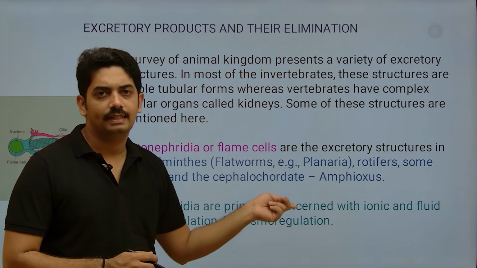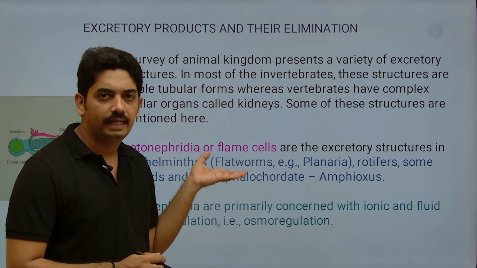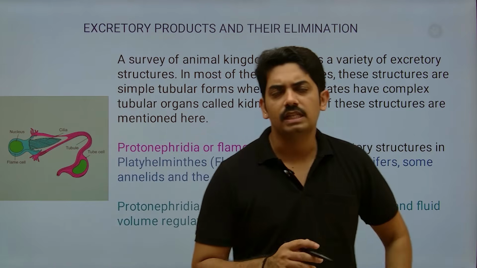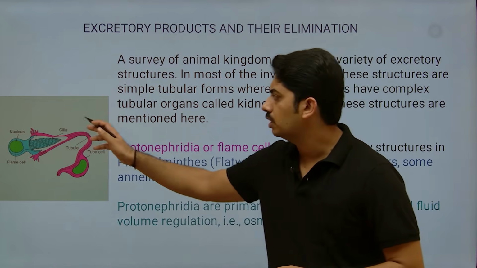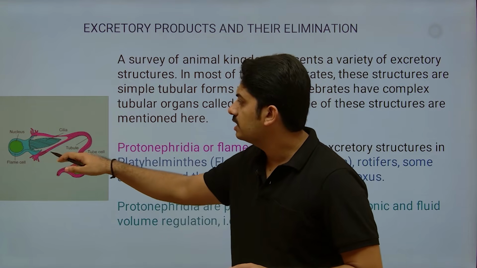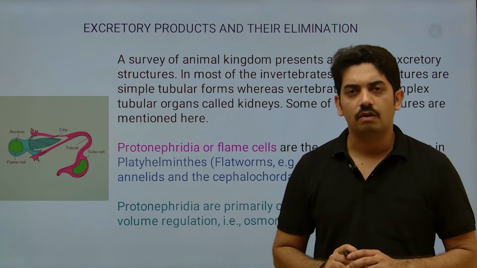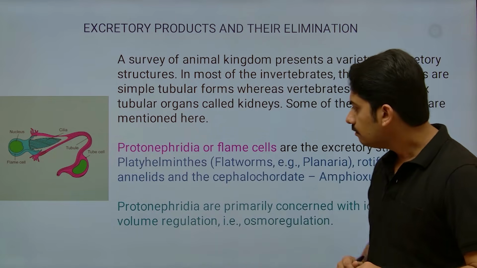Learn all these examples, this is important. They have protonephridia or flame cells. Just for your understanding, I included one diagram here. Observe this structure, a very simple tubular structure meant for excretion of excretory product.